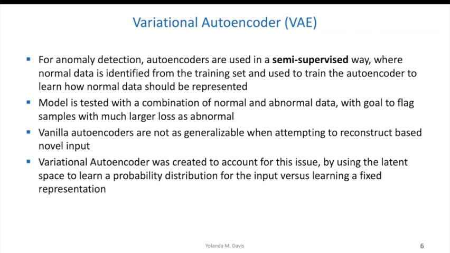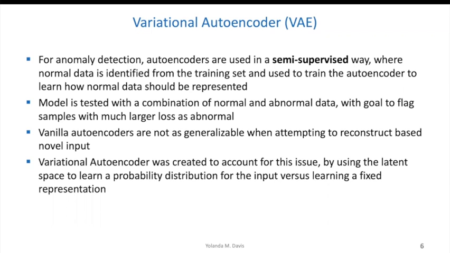So the variational autoencoder was created to account for this issue. It does that because the latent space used to learn is a probability distribution for the input, as opposed to the actual input's representation in that latent space.